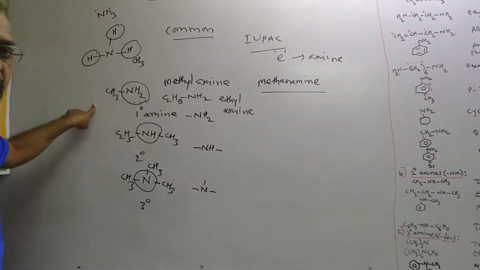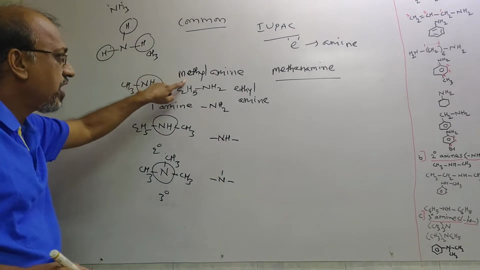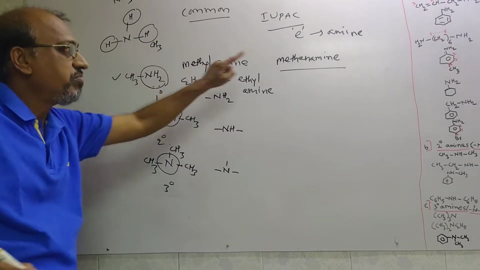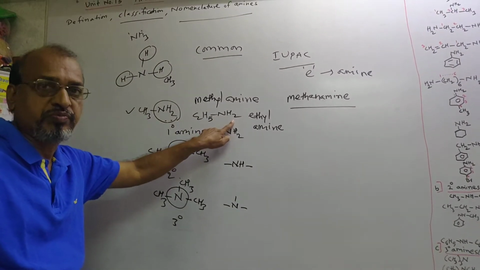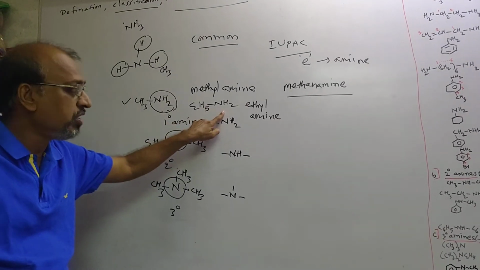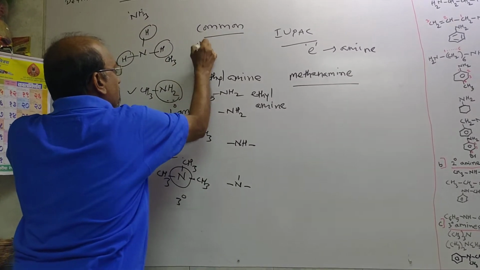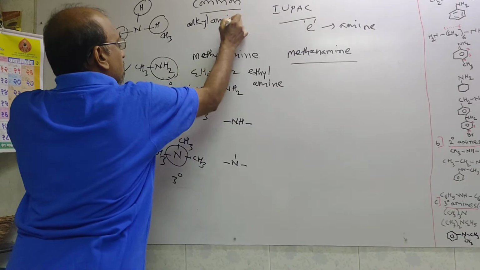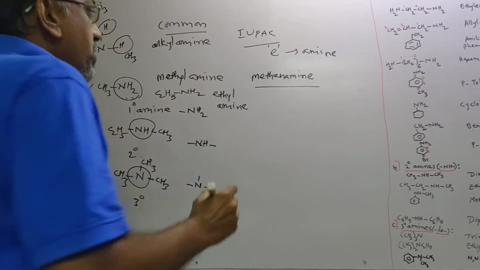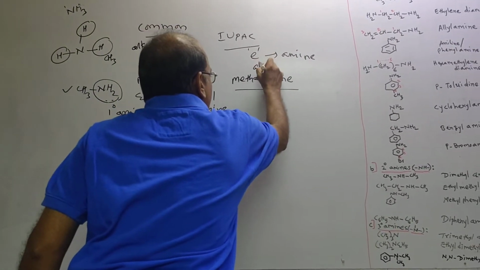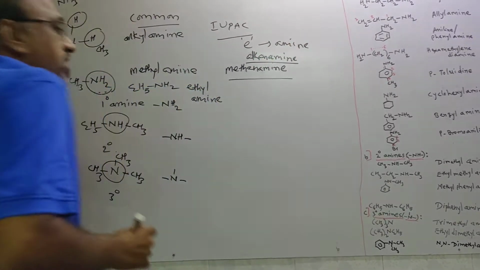Remember, the common name is methylamine and the IUPAC name is methanamine. So methylamine is the common name of this compound and methanamine is the IUPAC name of this compound. Similarly, C2H5NH2. In this compound, ethylamine is the common name. For the common name we can say these are alkylamines. And for the IUPAC name we can say these are alkanamines.